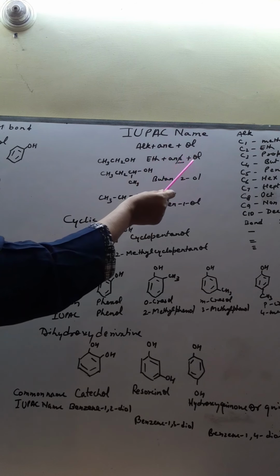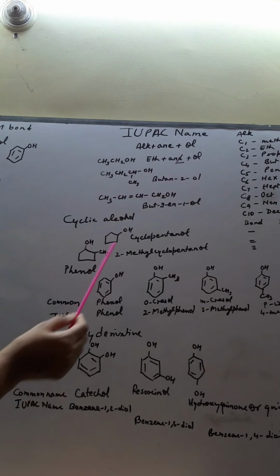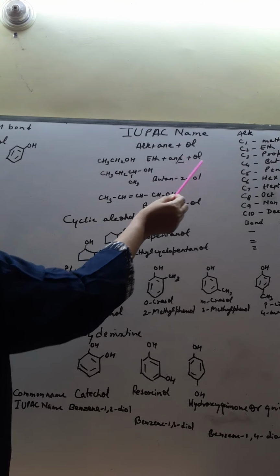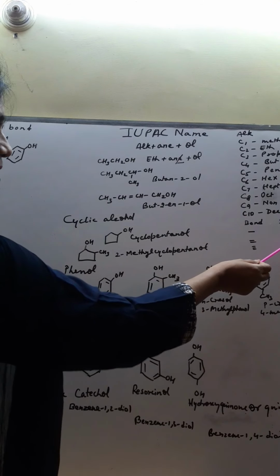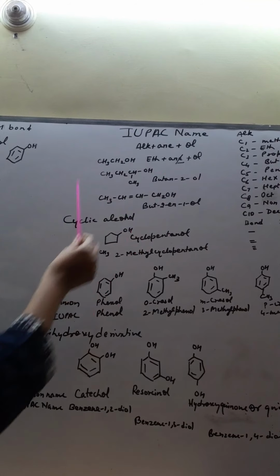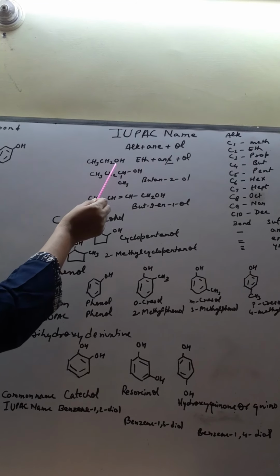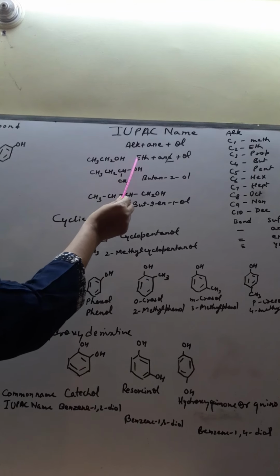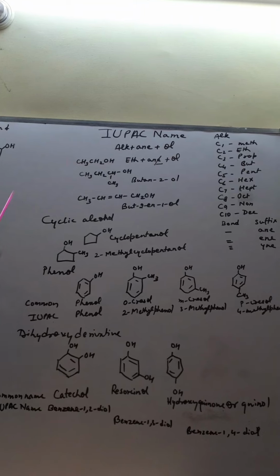Because the functional group starts with a vowel. If the functional group starts with a vowel, then you have to remove the E of alkane, alkene or alkyne. What is the position of OH? 1. So simply you will write ethanol. So this is ethanol.